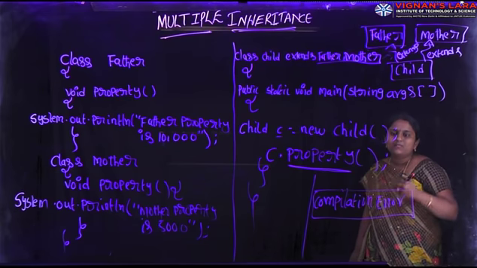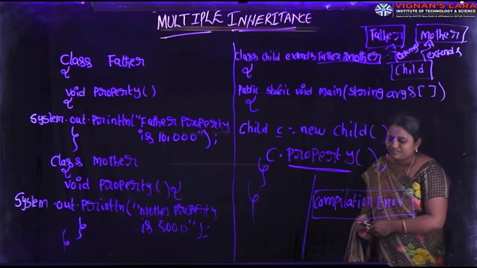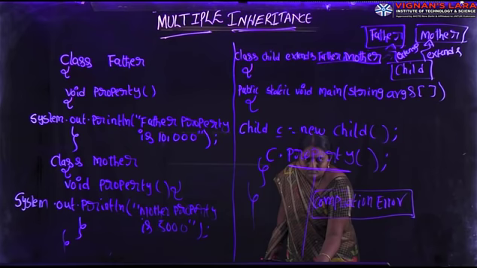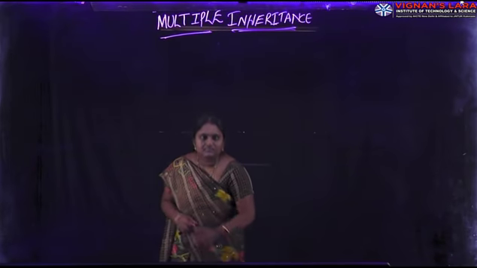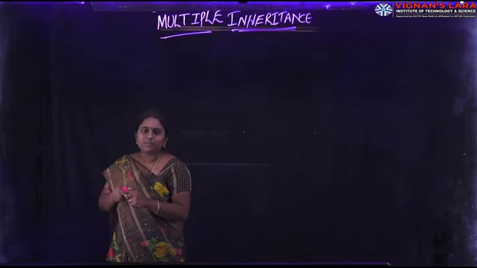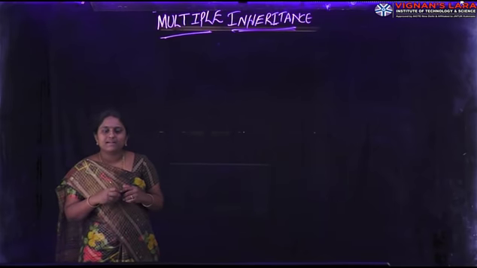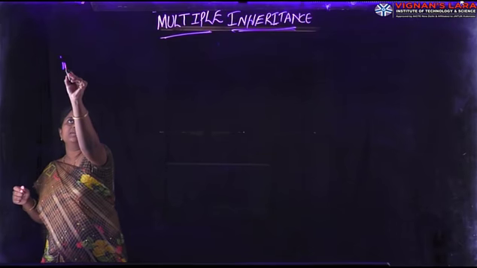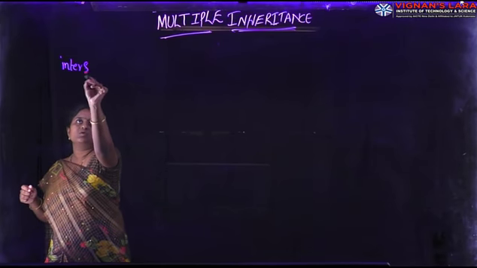So here one problem is there. To overcome this problem, Java Soft people introduced the interfaces concept.